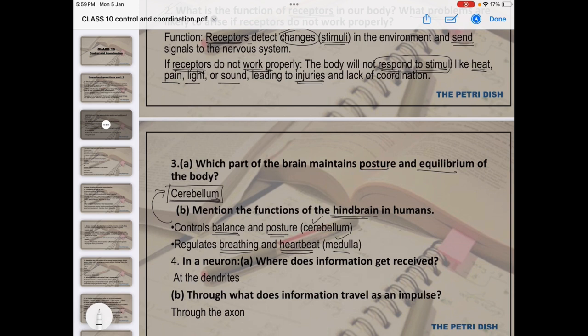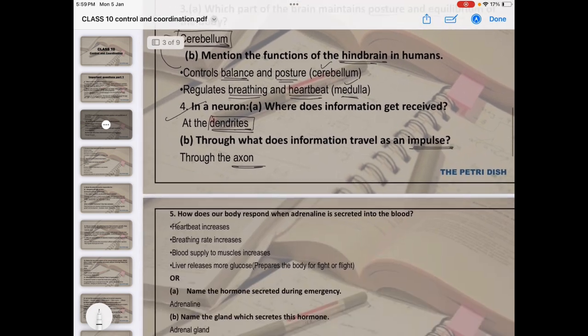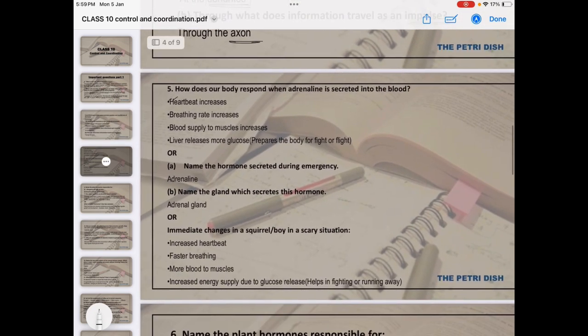Next is, in a neuron, where does the information get received? In the dendrite. What happens? The information is received and then it is passed on to the axon as an impulse. So the axon carries the impulse. Understood?